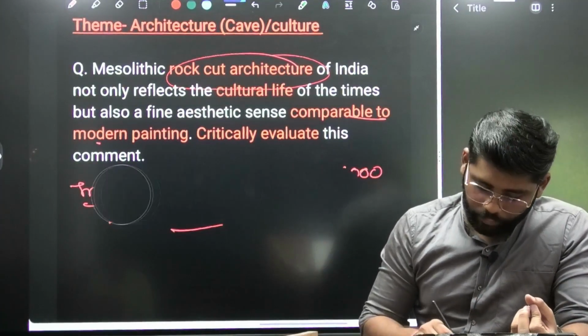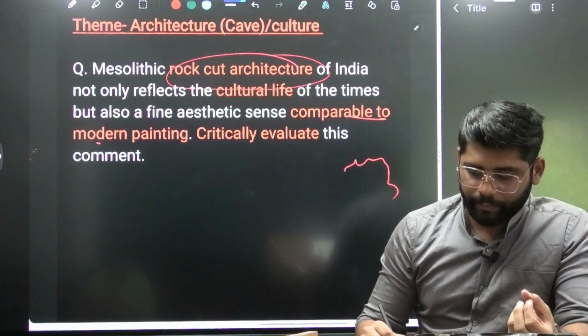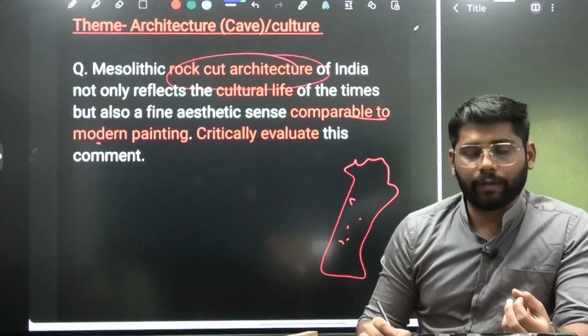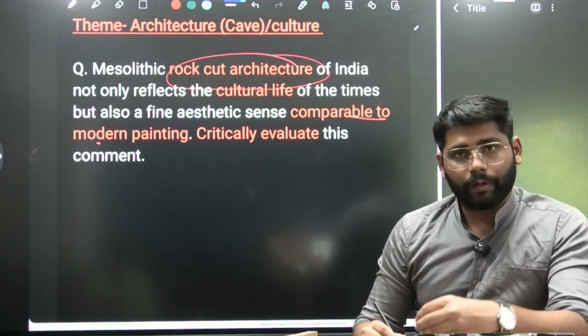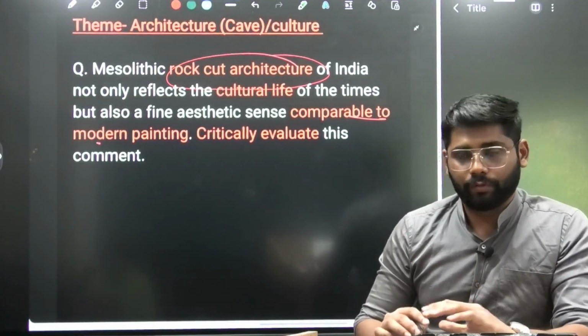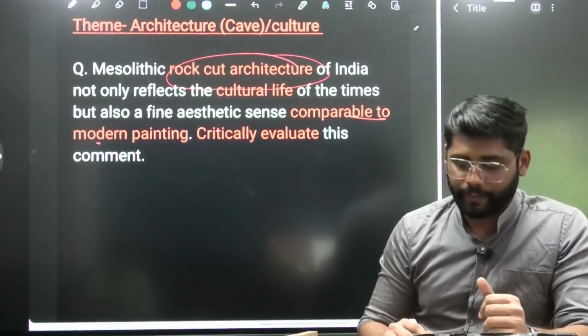To improve our presentation, we can draw the map of India and show these major places on the map. This way we can improve the presentation.